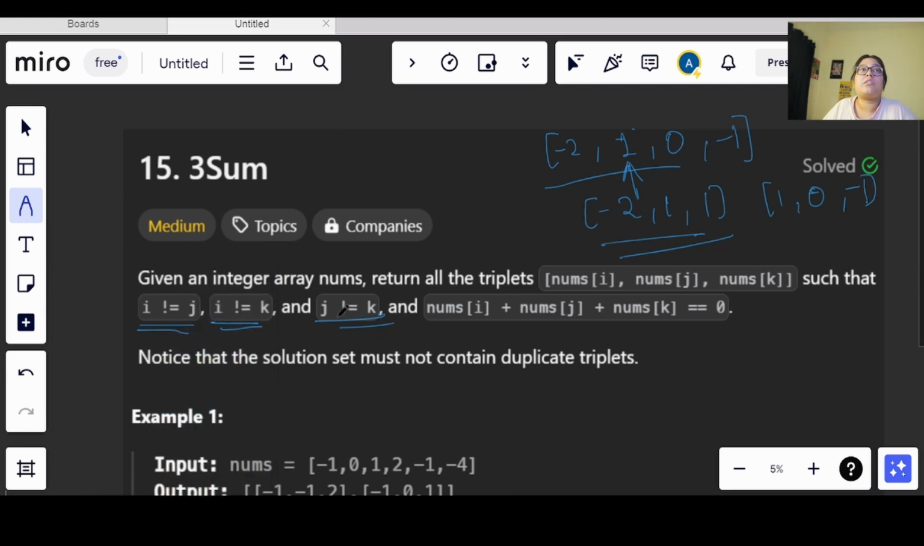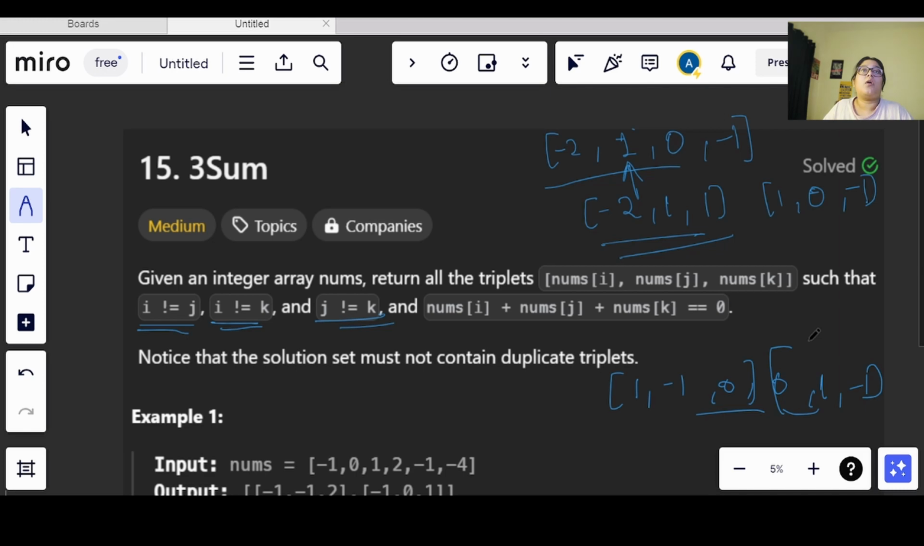Now this is one condition. Also, the triplets that we are forming should not be the same. Let's say I have a triplet 1, -1, 0. In the same way, I have 0, 1 and -1. Now these both form the same triplet, right? Both of them are summing up to 0, but they are the same triplet, so I cannot take both of them. I will be returning only one triplet as the answer.